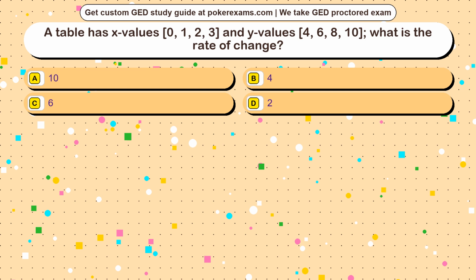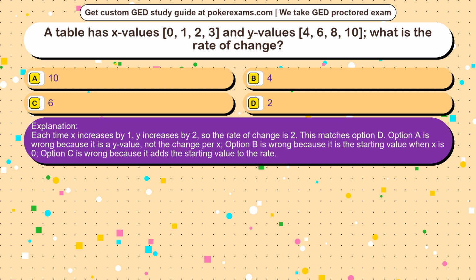The correct answer is option. Each time x increases by 1, y increases by 2, so the rate of change is 2. This matches option D. Option A is wrong because it is a y value, not the change per x. Option B is wrong because it is the starting value when x is 0. Option C is wrong because it adds the starting value to the rate.